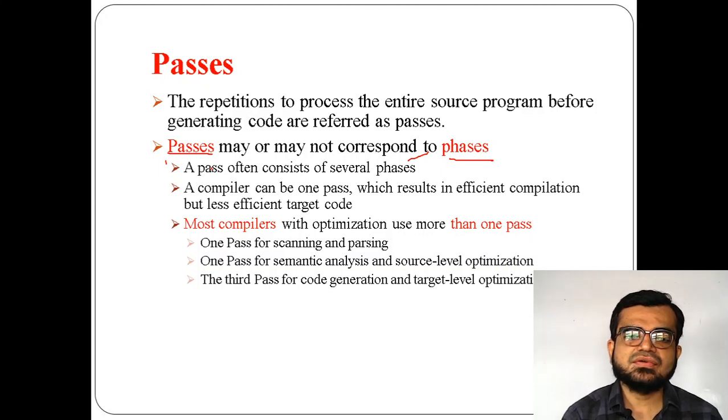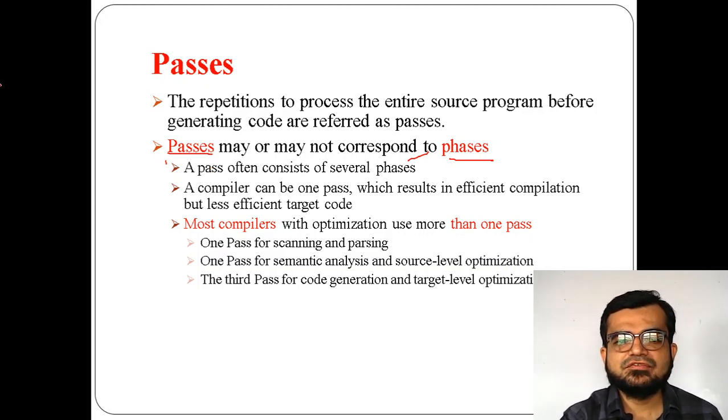That's why most compilers, since a compiler is not just one specific compiler and can be different compilers based on their language, most compilers, if they use an optimization technique, won't use only a single pass. They will use more than one pass, something like 3 passes, let us consider in a case.